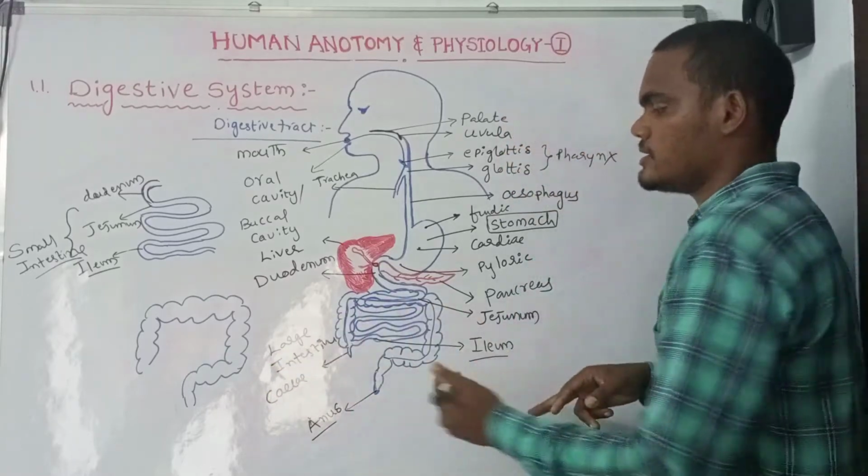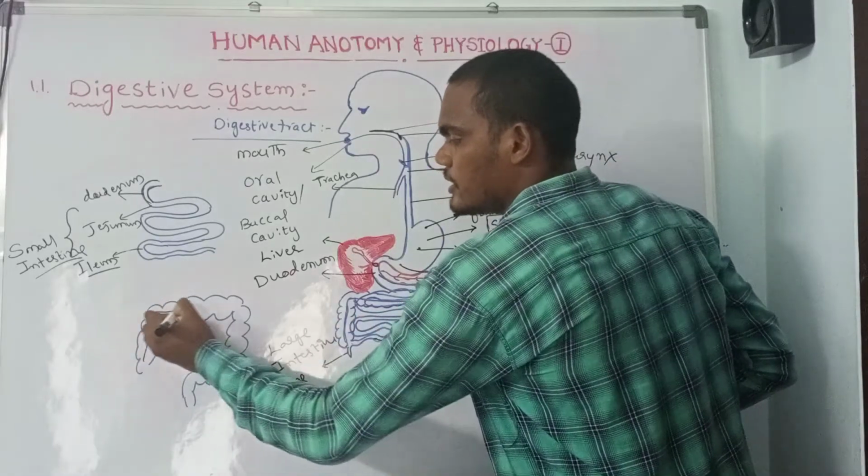The large intestine consists of three regions.